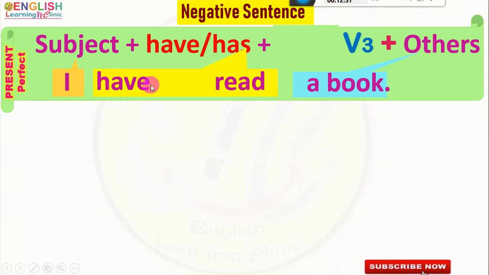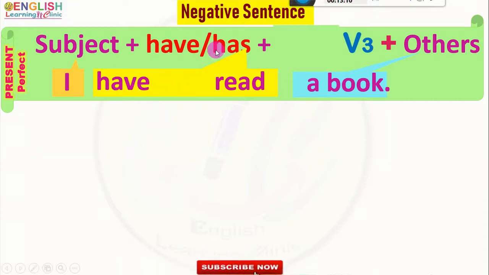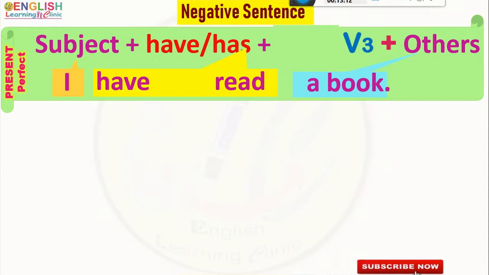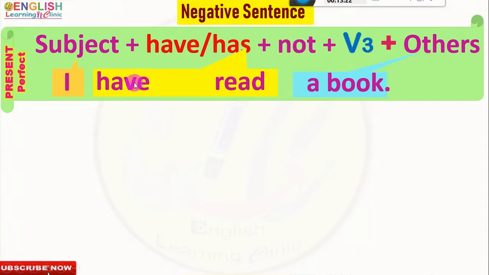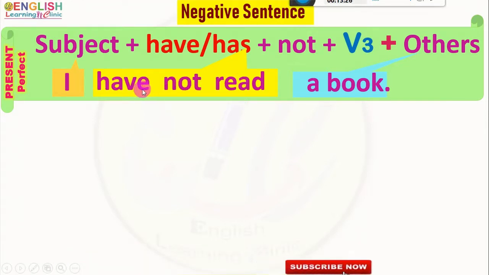So, to make it negative, we only put not after that helping verb. So, the negative perfect structure of the verb is have or has, not, third form of verb, and the negative form of the verb is have not read, and the constructed negative sentence is I have not read a book.